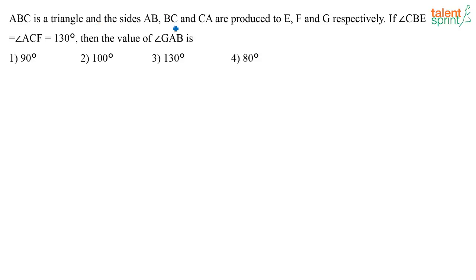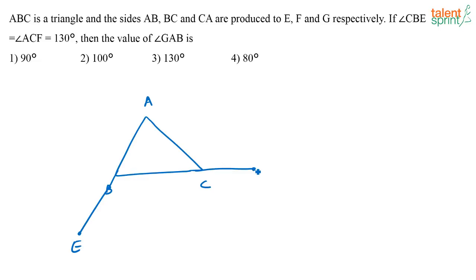ABC is a triangle and the sides AB, BC and CA are produced to E, F and G respectively. If angle CBE is equal to angle ACF is equal to 130 degrees, what is the value of angle GAB? So let us first draw the figure. You have a triangle ABC. See, AB is produced to get a point E, BC is produced to get a point F, and CA is produced to get a point G. So this is how your figure looks.